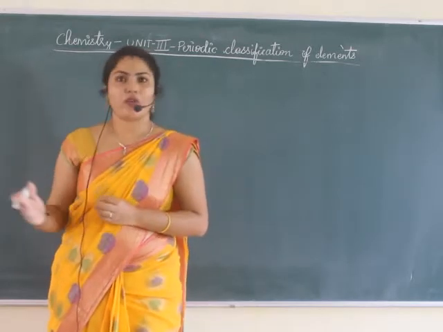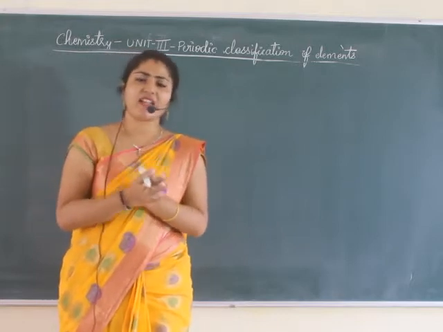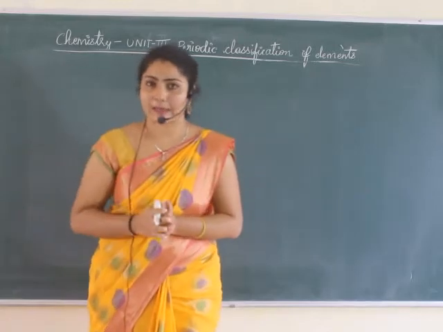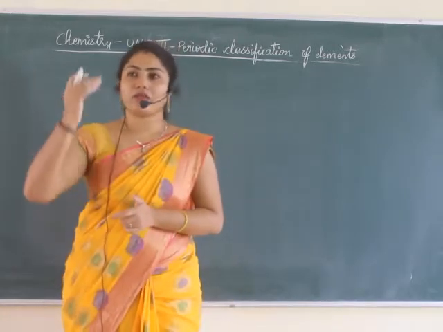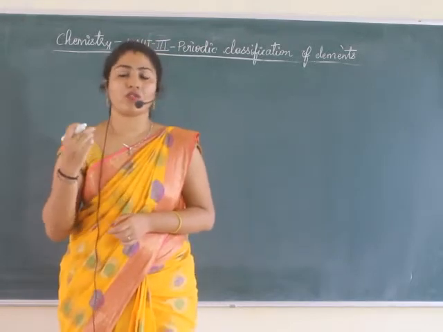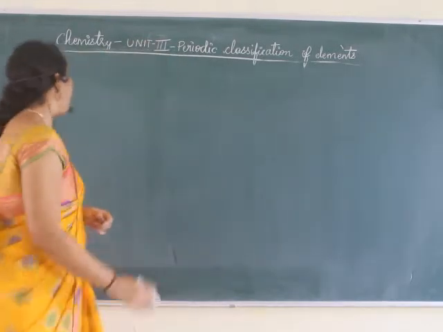Before the idea of periodic table came, they started classifying the elements in different ways based on their ideas. So the few very notable ones that we know, say Dobereiner's law of triads, we have studied.